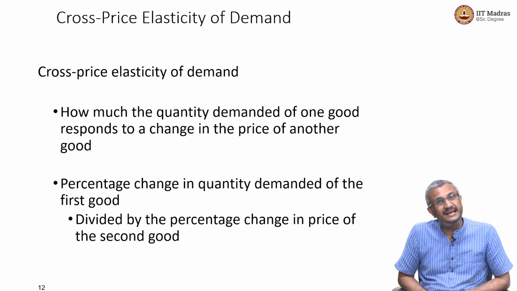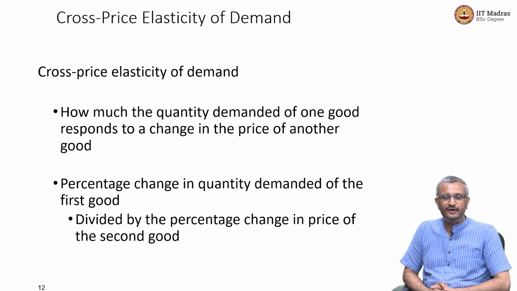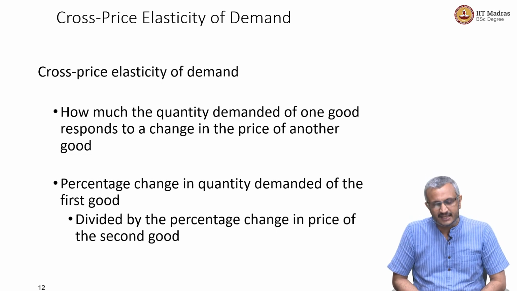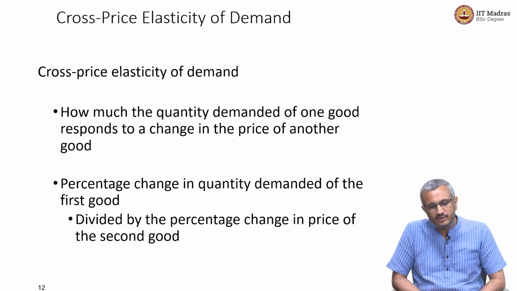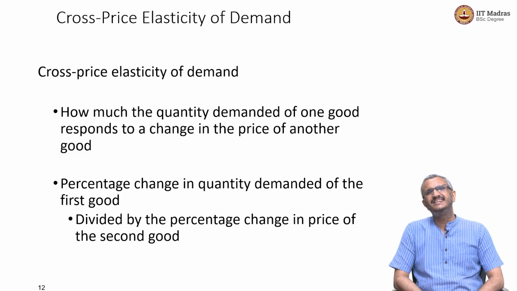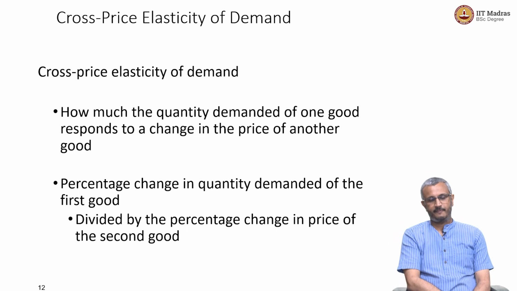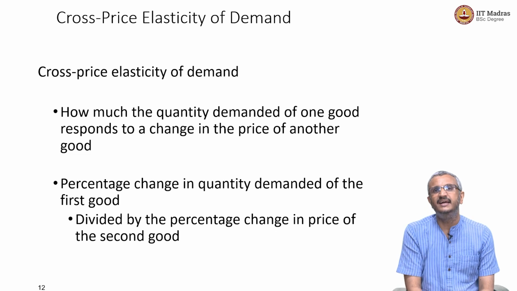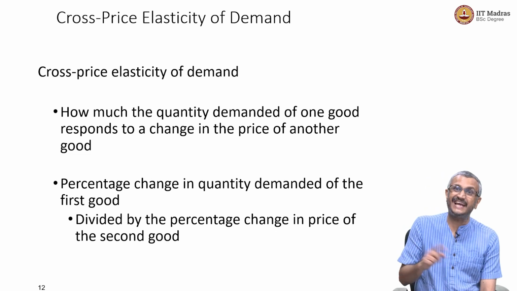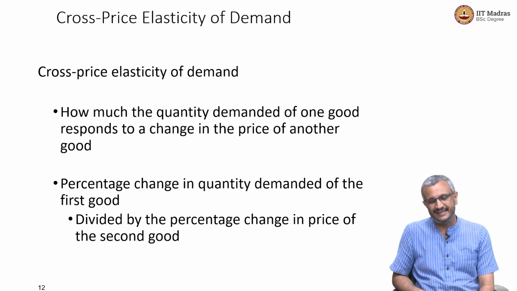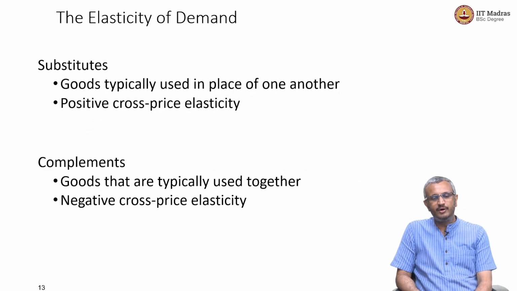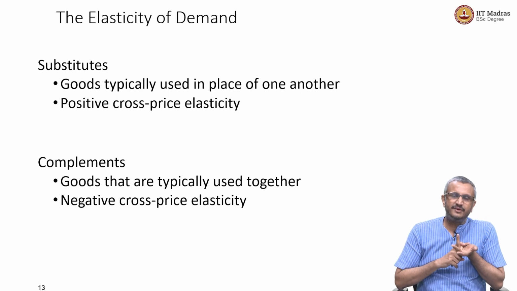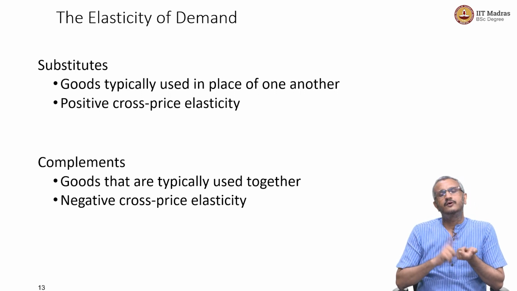Like price and income, there is a possibility of a cross price elasticity of demand. What does that mean? That is, how much the quantity demanded of one good responds to a change in the price of another good. That is, percentage change in quantity demanded of the first good divided by the percentage change in the price of the second good will help you to compute cross price elasticity of demand. So, remember, three broad variables: price elasticity of demand, income elasticity of demand, cross price elasticity of demand.